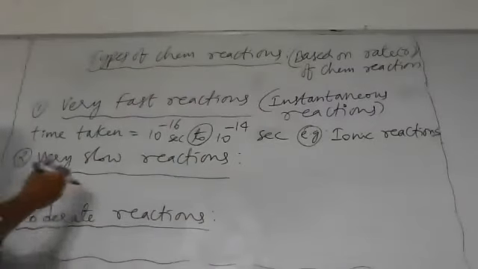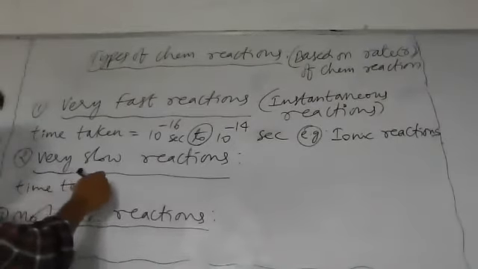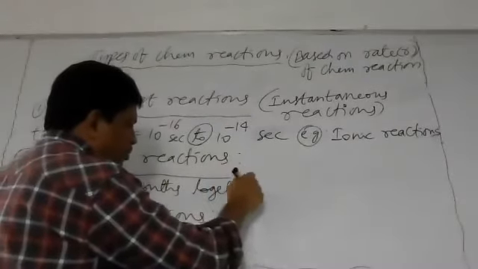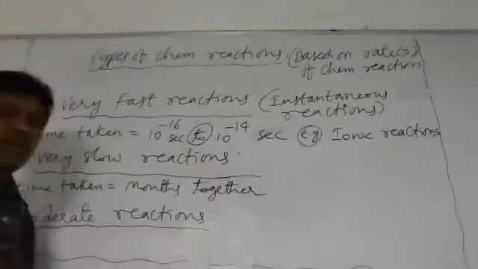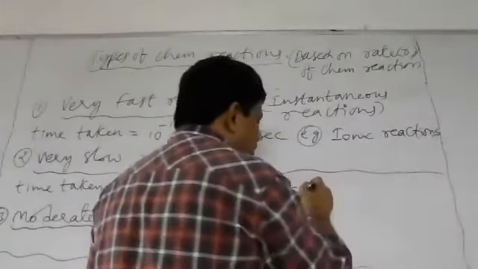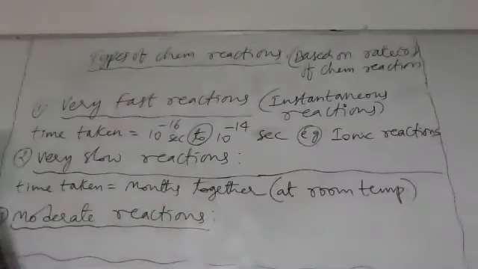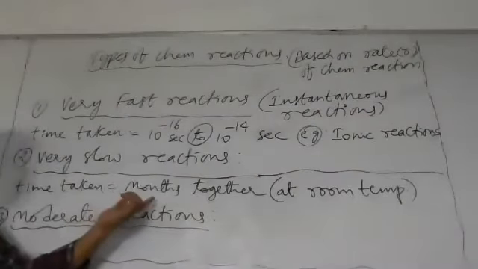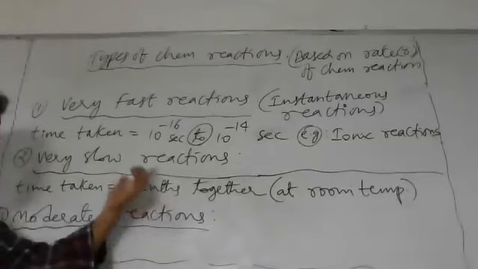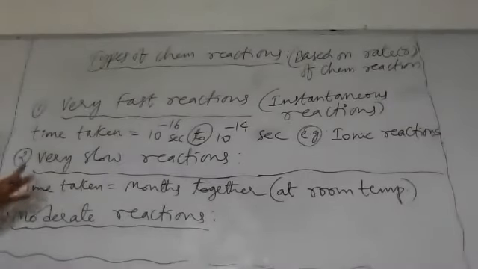Next, the second type: very slow reactions. Here the time taken will be some months together. The reaction completes over months at room temperature. At room temperature, the time taken is very large. A very long time is taken for the reactants to be converted into products, some months for completion. They are very slow reactions.